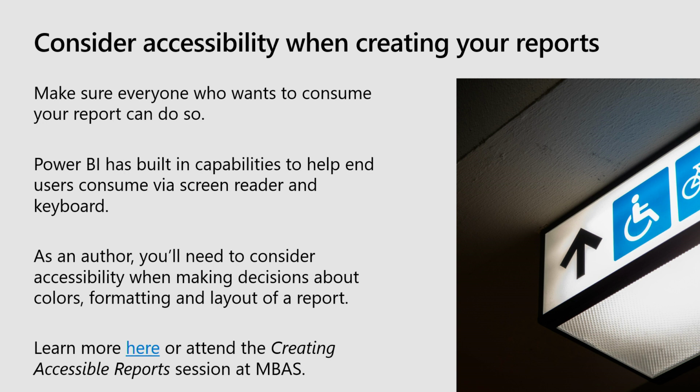You can navigate with a keyboard. But as an author, there's a bunch of design decisions you need to make around color. Think about color blindness, around different formatting options, font sizes. And accessibility is one of those things that if you spend time on, it just makes the report better for everyone. So it really is worth spending time on that. We have a lot of great documentation. There's a session tomorrow on accessibility if that's something you want to learn more about.